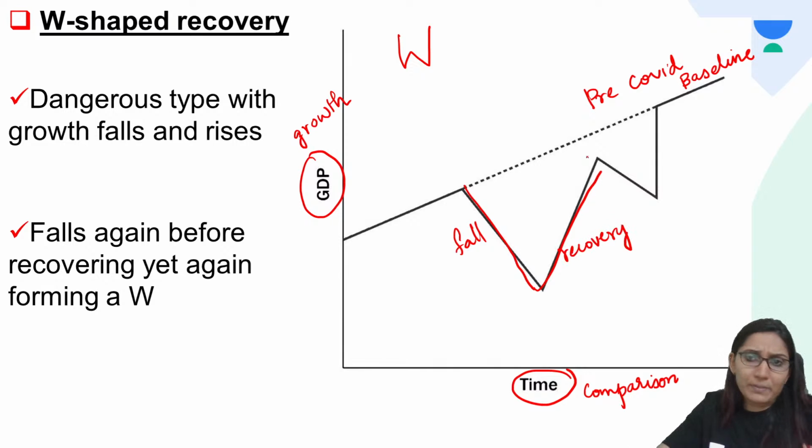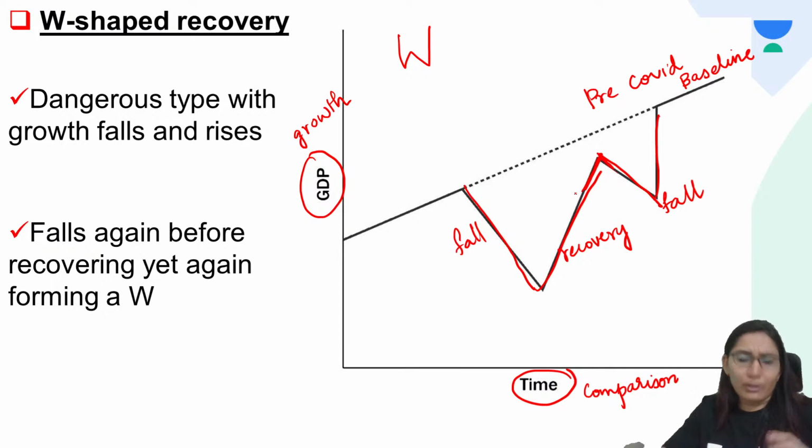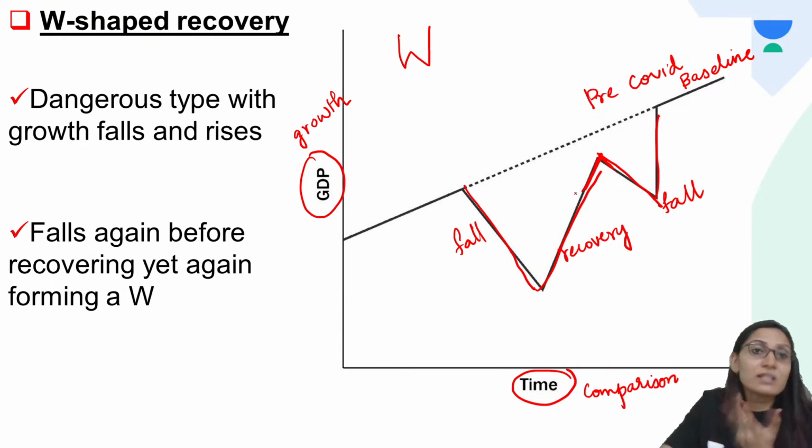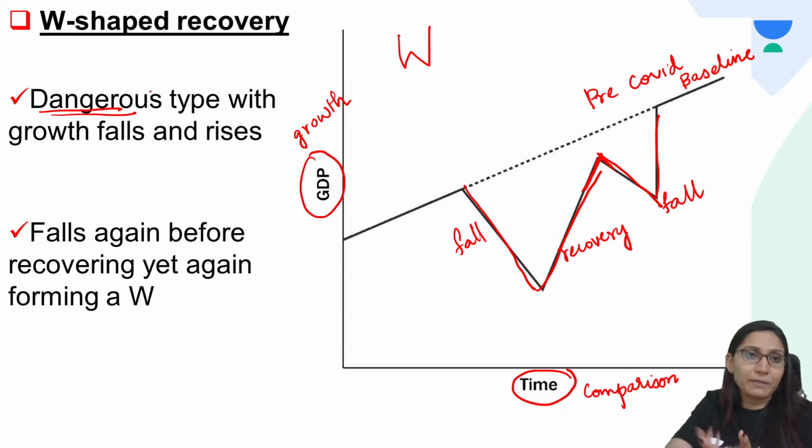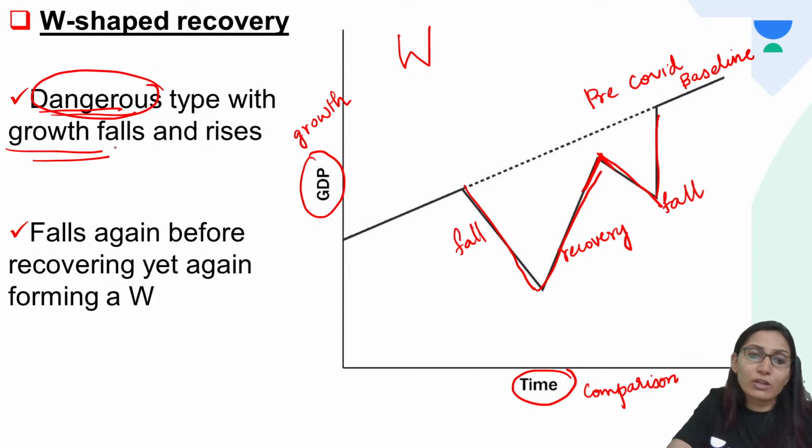But even though the economy recovers, this is not for the long term. Suddenly the economy falls again, and again it recovers. This is the problem with W-shaped recovery: the fall and the recovery are not for a long period of time, only for a short period. Even though the economy recovers, there is a tendency that the economic growth rate can fall again. So this is considered a dangerous situation or a dangerous economic growth pattern, with growth falling and rising. Growth will fall at one point, rise significantly, then fall, then rise.